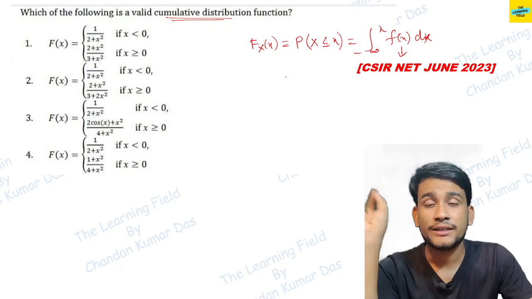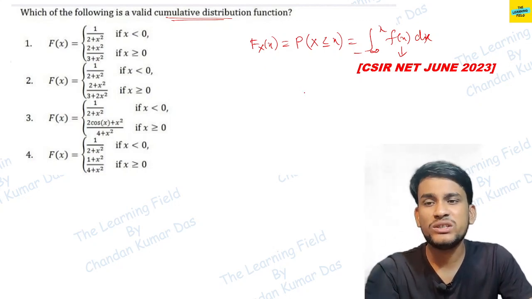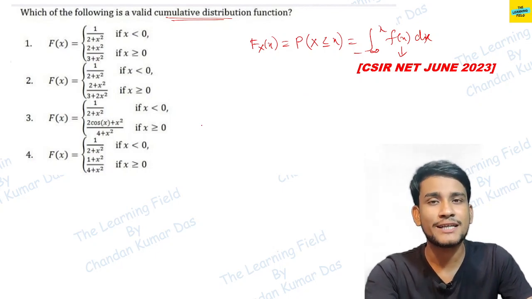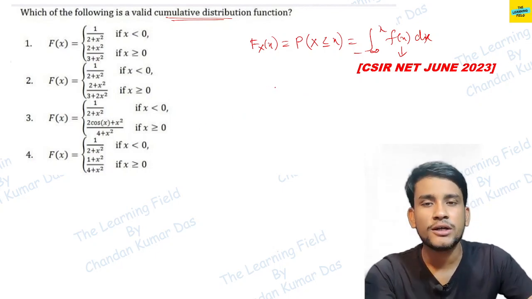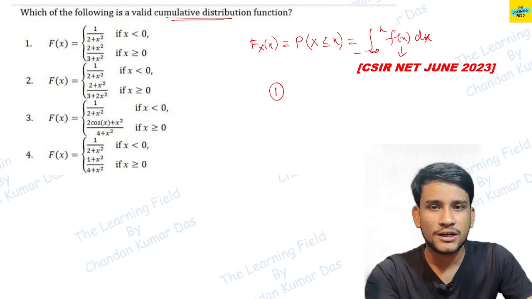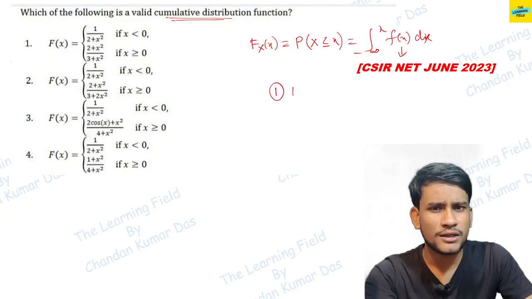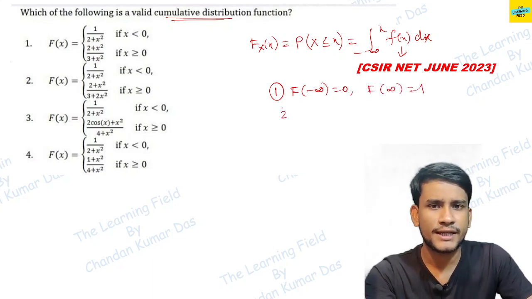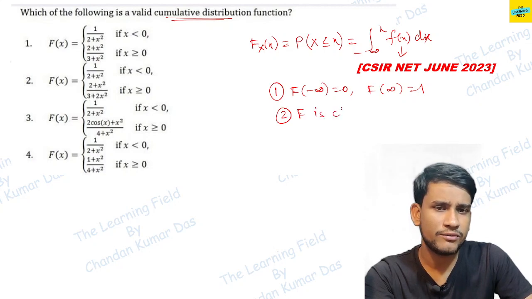Now there are some properties of this distribution function. We check through these properties whether the four given functions satisfy them or not. The first property is that F of minus infinity is equal to 0 and F of infinity is equal to 1. The second one is that F is continuous.